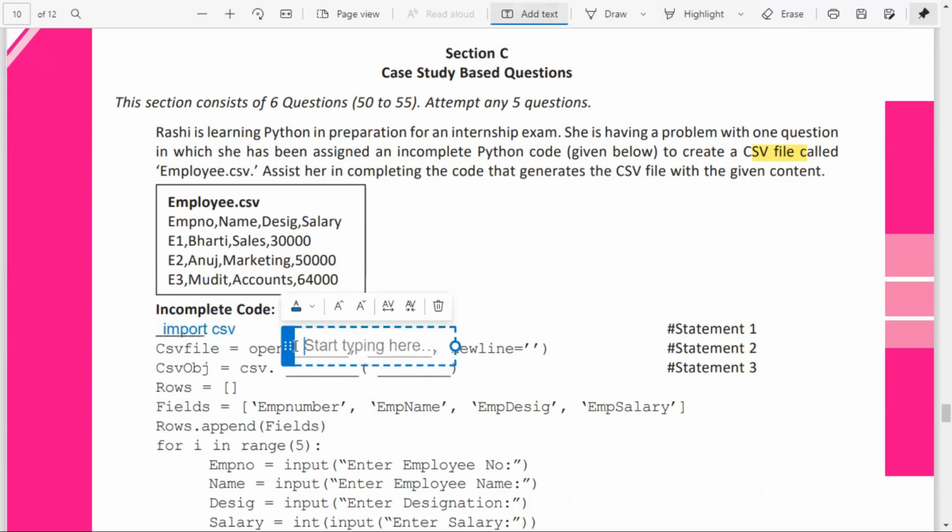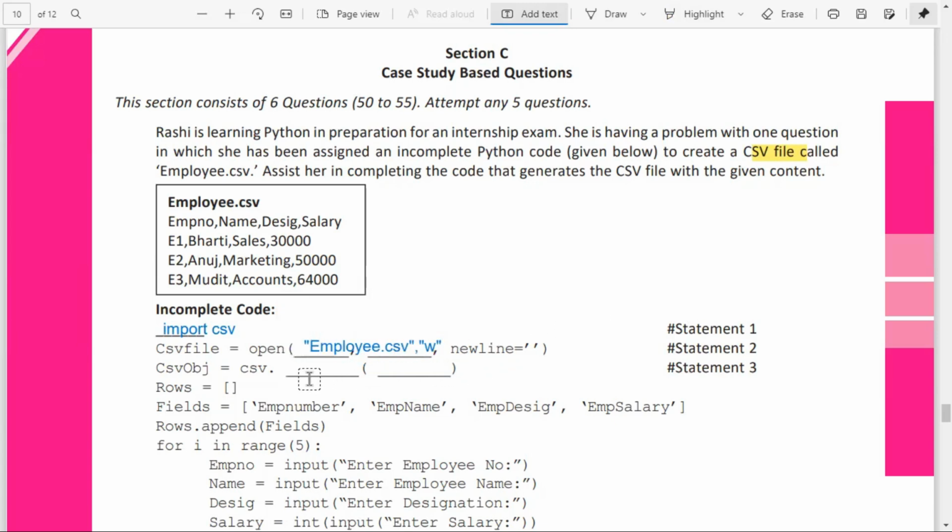In quotation marks, employee.csv; don't forget to give the quotation marks. Then the mode also you have to specify. Since the question doesn't specify it, it will be opened in write mode. That also should be given in quotation marks.